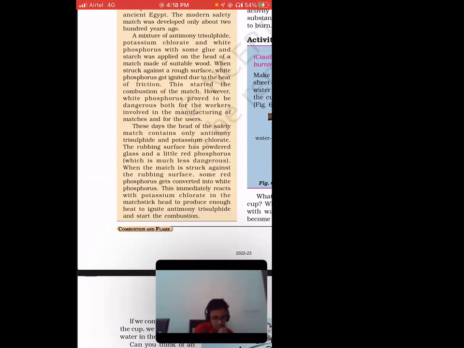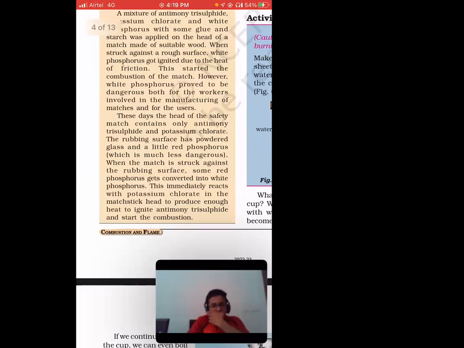So basically, you need to get the main motive of this story. They are telling you that earlier it started from the sulfur one, the pine wood and all that. Then again they changed it. But nowadays, for safety purposes, they are using this. That's it.